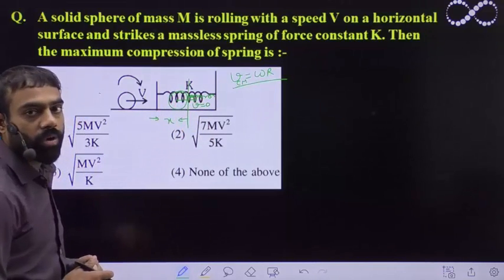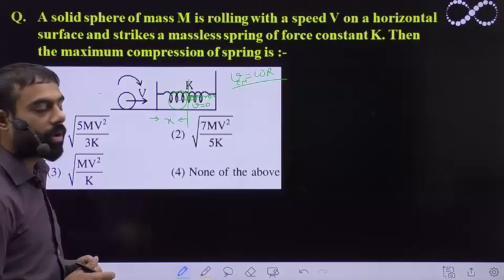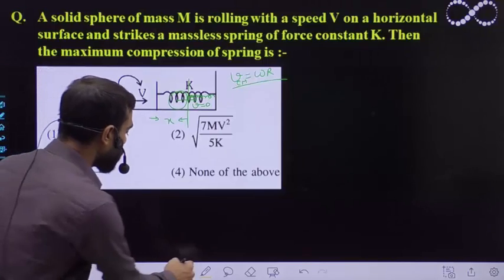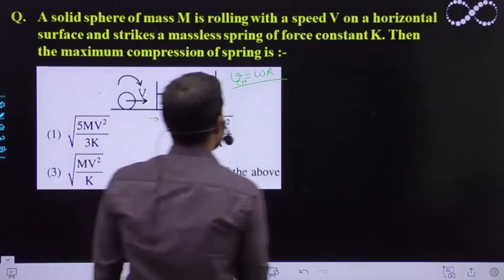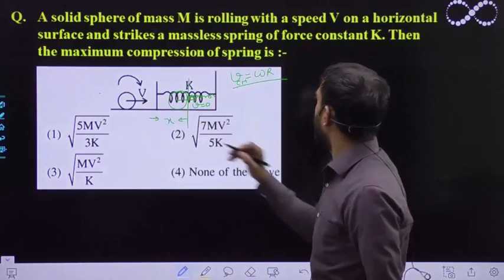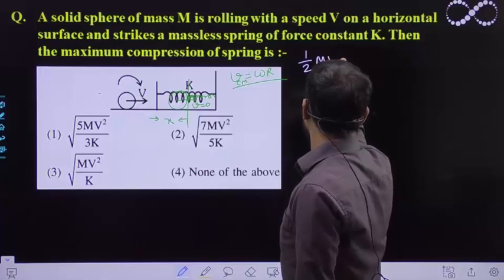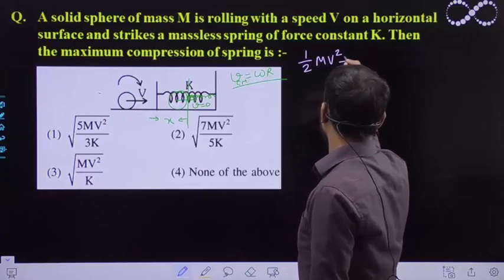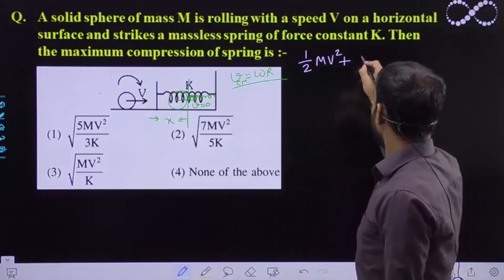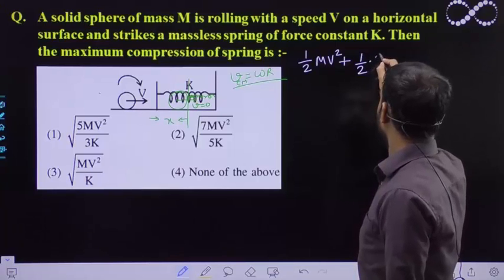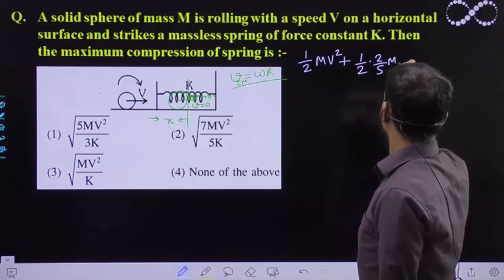That will give me one equation, and with the help of that equation I can get the answer. So let us write the equation here now. The kinetic energy will be equal to 1 by 2 mv square, the translational kinetic energy, plus the rotational kinetic energy, 1 by 2 I omega square, where I is 2 by 5 mr square.